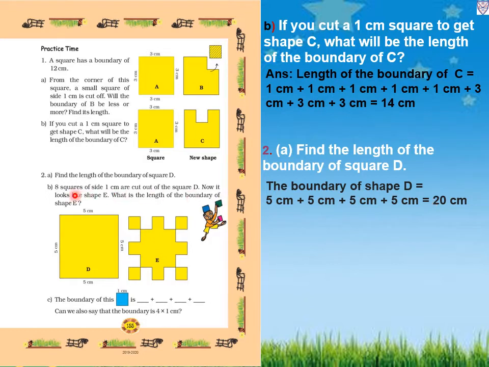Now B, 8 squares of side 1 centimeter are cut off out of the square D. So in total how many squares are cut from shape D? That is 8 squares of 1 centimeter. Now it looks like shape E. So how is it looking? It looks like shape E. What is the length of the boundary of shape E? Now we have to find out the length of the boundary of shape E.